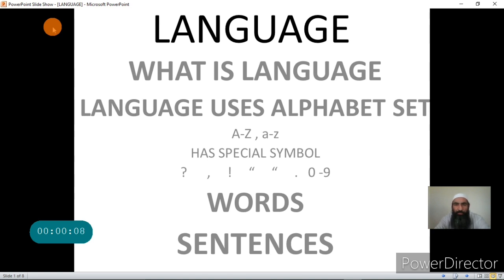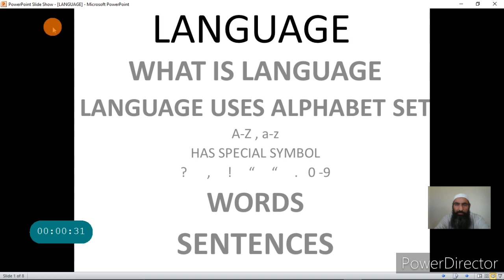In today's lecture we are going to understand what is a language. Most of you are familiar with the English language, so I'll be using this example only to explain what is a language.